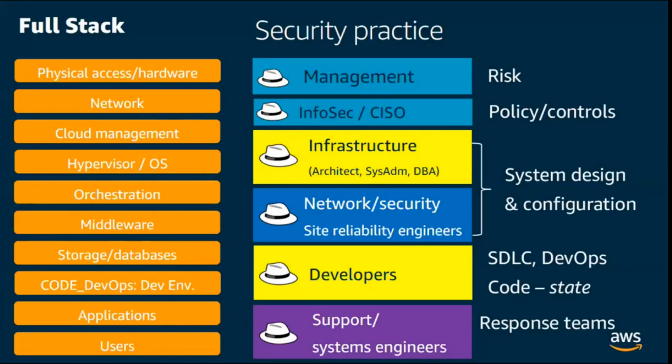And if I want to map the legacy model of teaming, this is a classic enterprise legacy model of teaming where you have management, infosec team, infrastructure, network security, and developers. On the right are the security areas. If you have security risk, usually it's management. Policy controls is infosec. I have had a good amount of fights in my own